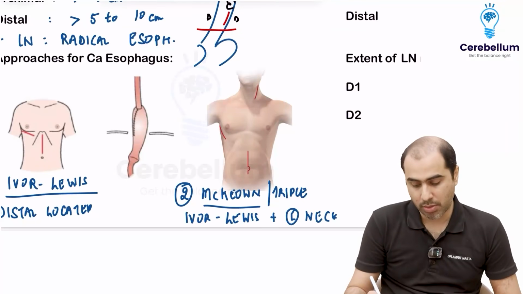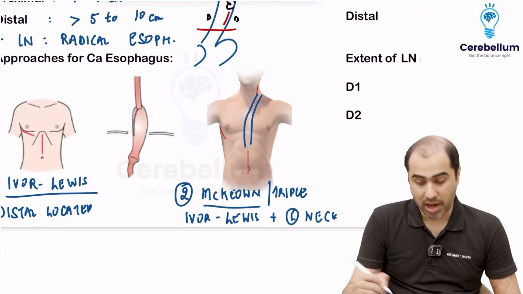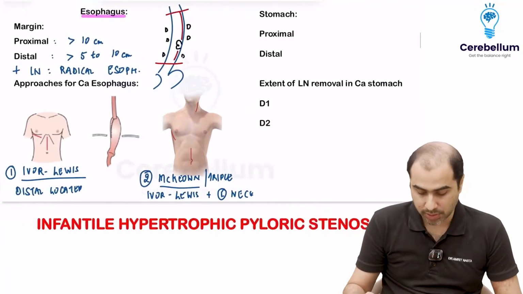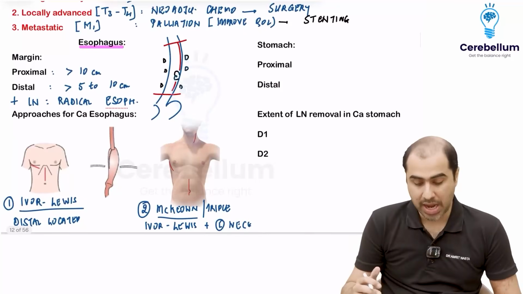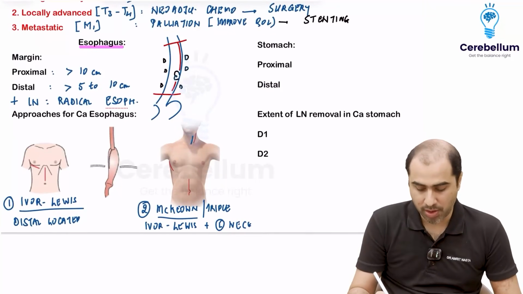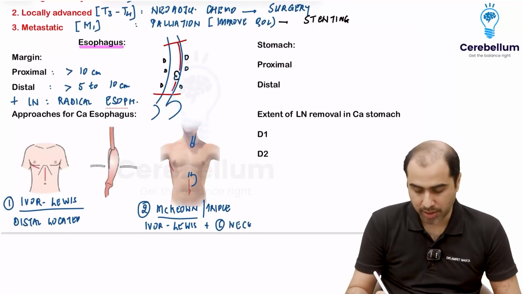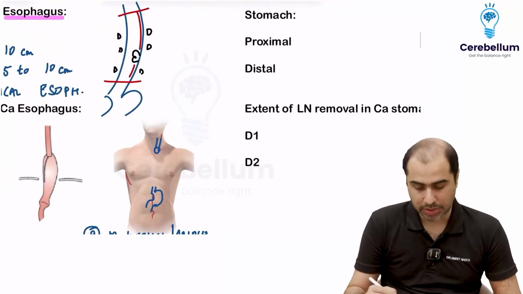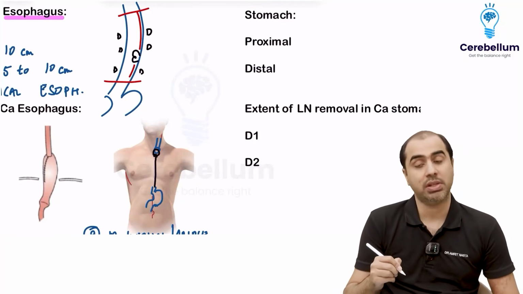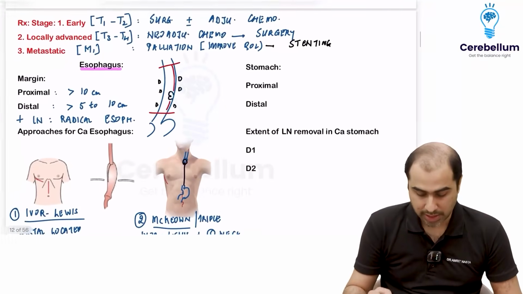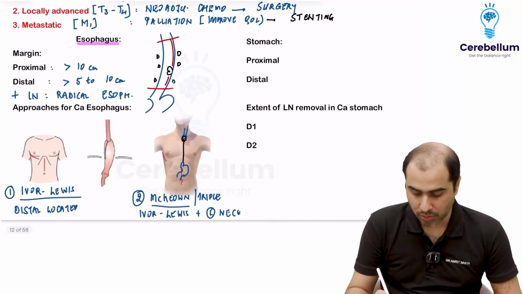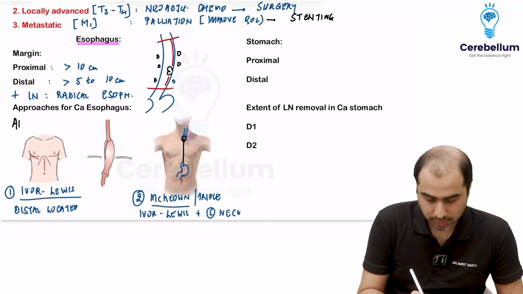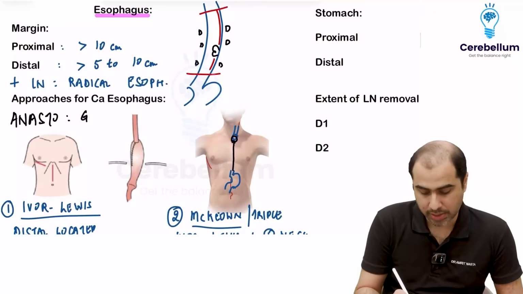So I'll take such an incision, remove most of the esophagus with the lymph nodes, and after the resection I have to do an anastomosis. And if I ask you how to do the anastomosis, like a big chunk of your esophagus is gone, maybe you have little esophagus left here and little bit of stomach left here, what anastomosis do you do? The best anastomosis I can do is I can pull up the stomach into the chest and do the gastroesophageal anastomosis. That is called gastric pull up. So if I ask you the anastomosis of choice or the conduit of choice, it will be a gastric pull up.